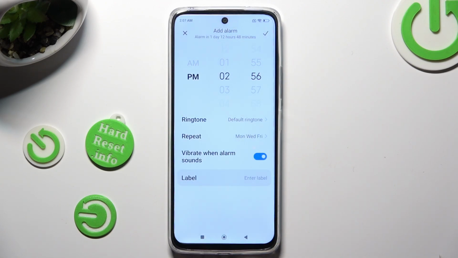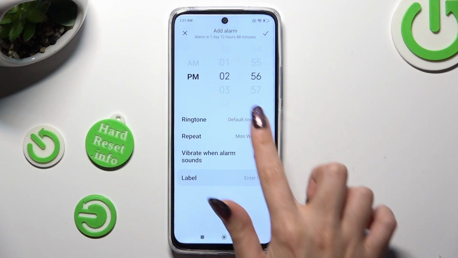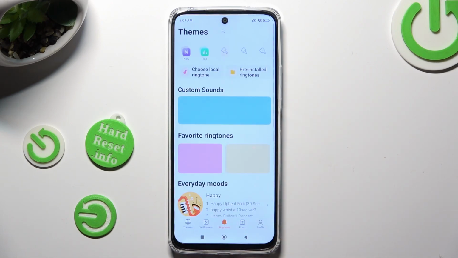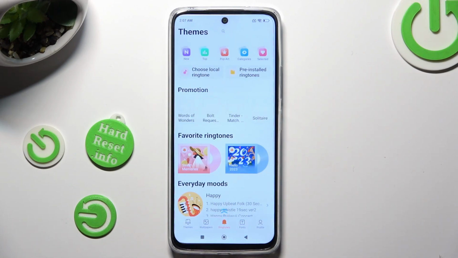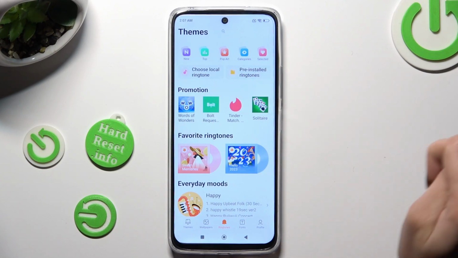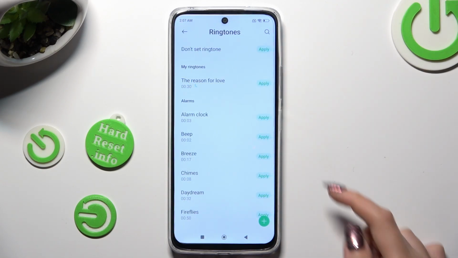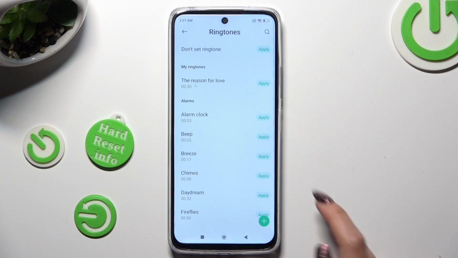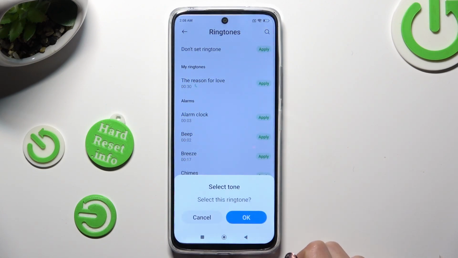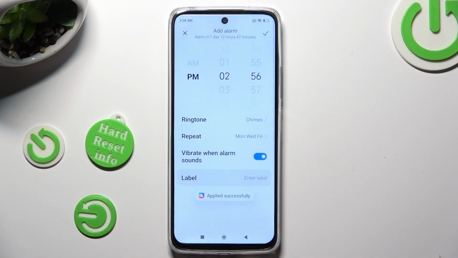Now click on Ringtone. You can tap on Choose pre-installed ringtones and tap on Apply next to the best one for you. In order to set it up, confirm your choice in the pop-up.